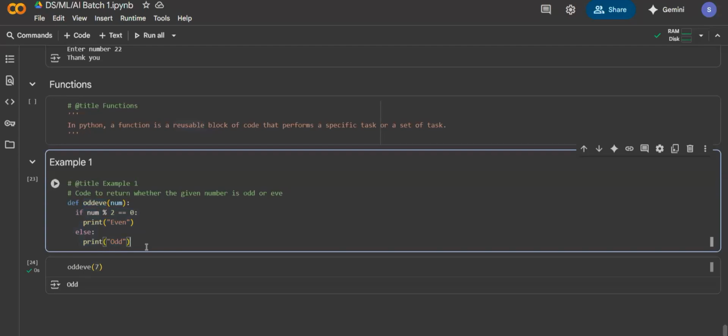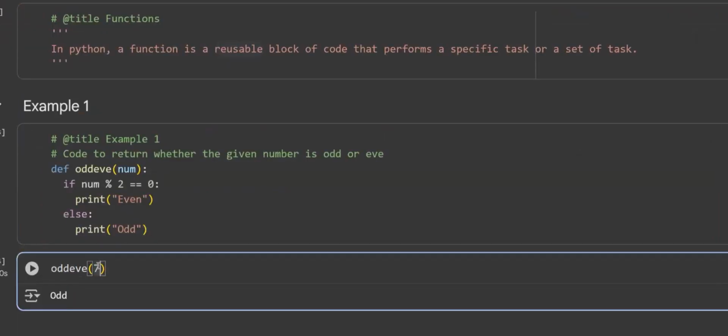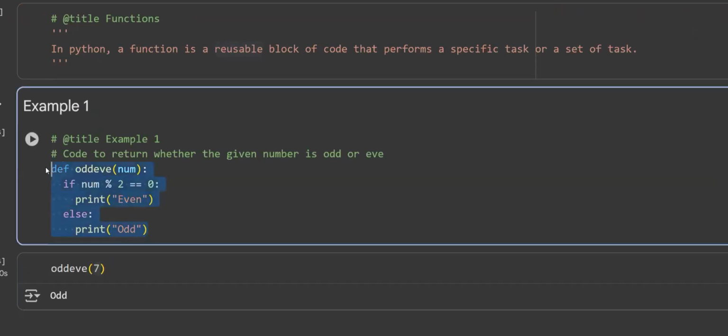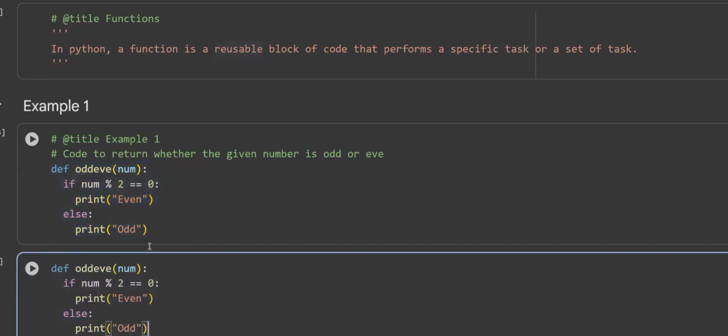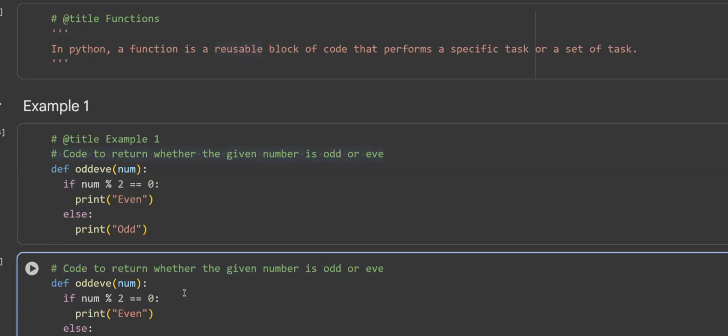Very good. Now, instead of manually writing the value, is there any method by which we can ask the user what number he wants to input? Can we ask the user? Exactly, we are supposed to use input, but how to use it? Here I'll just copy the same thing: code to return whether the given number is odd or even from the user.